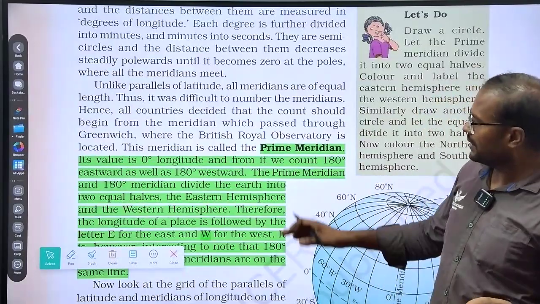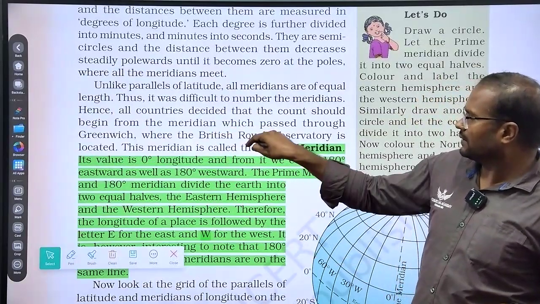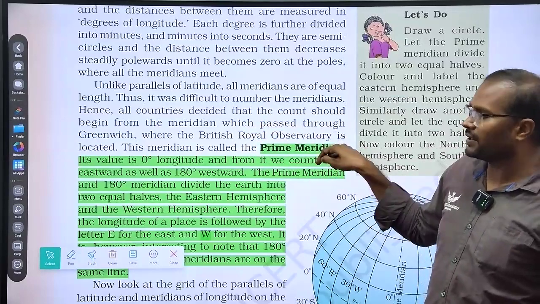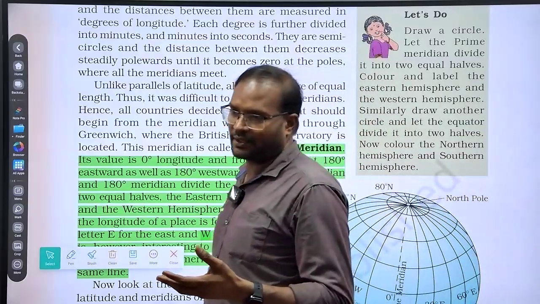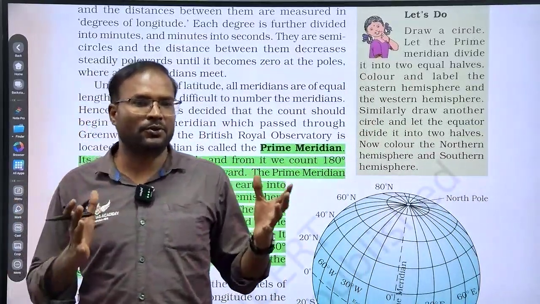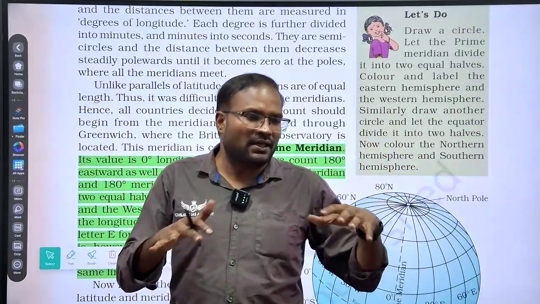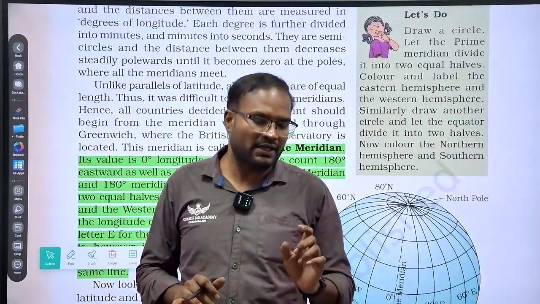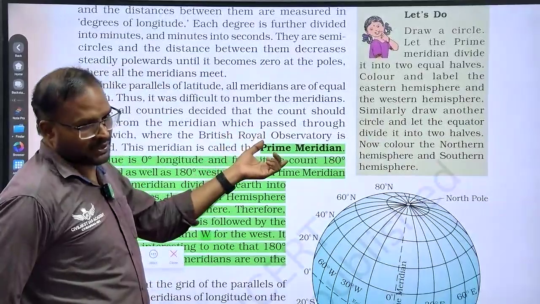Wherever you find royal, it means Britain ruled by the king. So subordinate to the king is the Royal Observatory. In the UK, it is very customary to adorn the king, like the queen is above anything. Queen is above anything means everything is under the queen only. That is their belief, and they still follow the tradition. That is why they call it the British Royal Observatory.